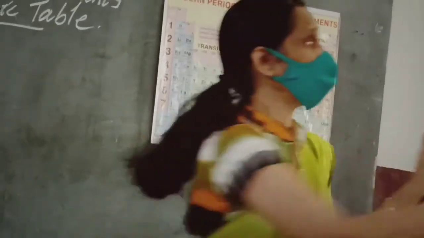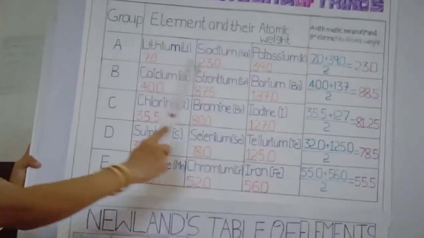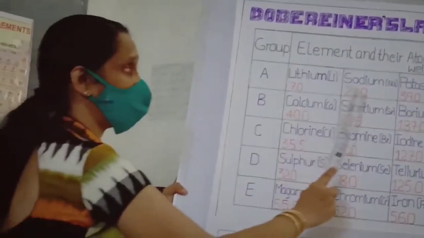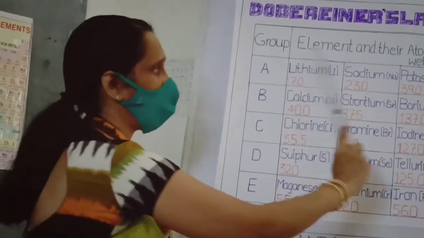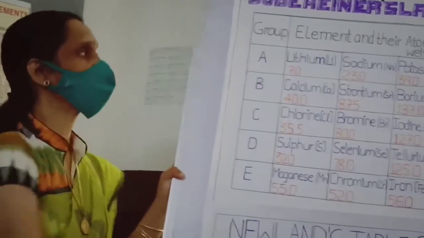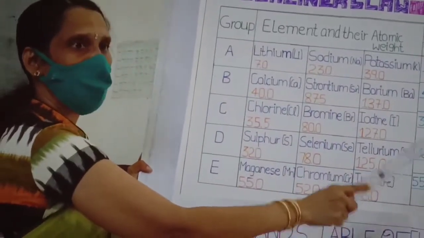When the elements are arranged in the increasing order of atomic weight, 3 at a time. 3 elements he has taken. In a set, how many elements are there? 3 elements are there. 3 elements at a time. So, the average atomic mass, the average of the first element and the last element is found to be for the middle element.